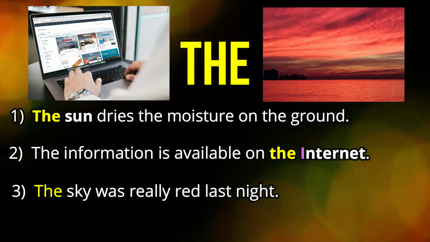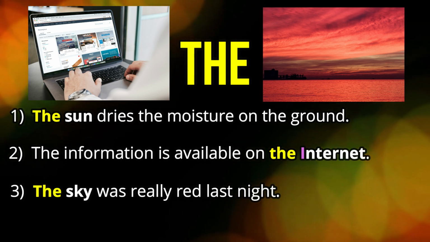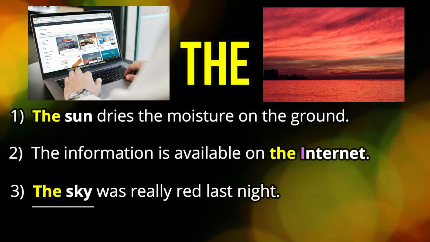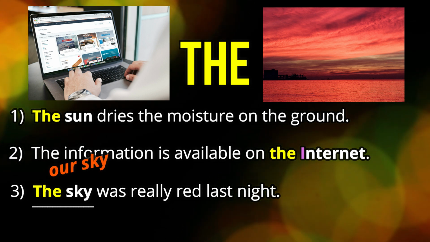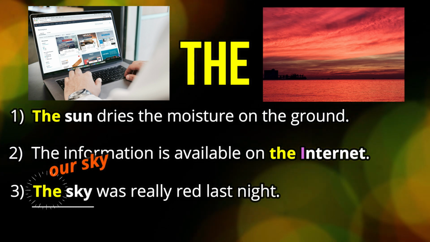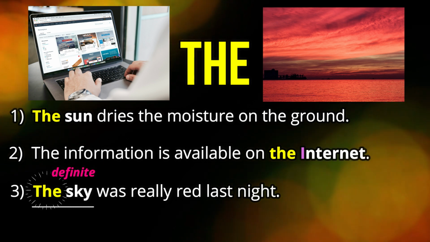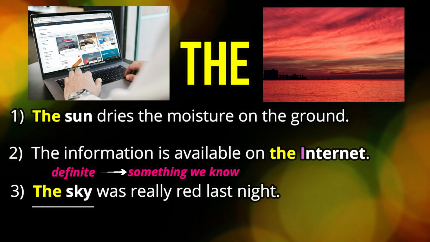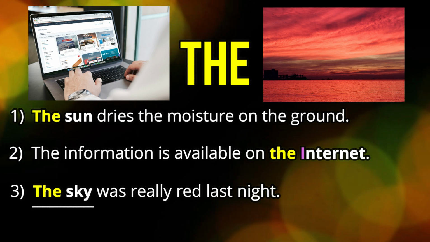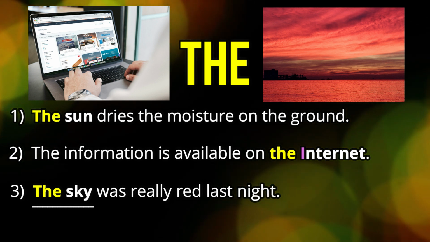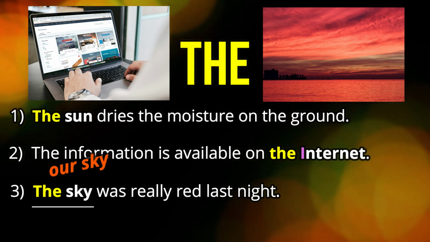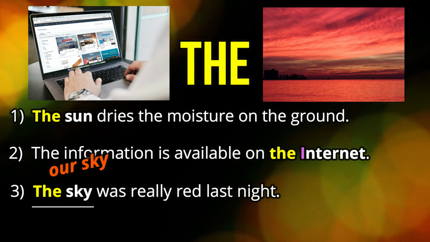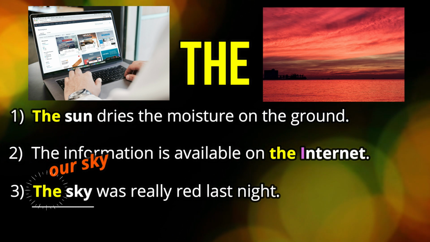And then in example number 3, the sky was really red last night. We have another unique object, the sky. And when I say the sky, I mean our sky. So I say the sky. All right? Do you see how the definite "the" is something that we know? If I say the sky, what do you think about? Do you think about the sky on Mars or somewhere else? No, it's our sky. So I say the sky. Got it?